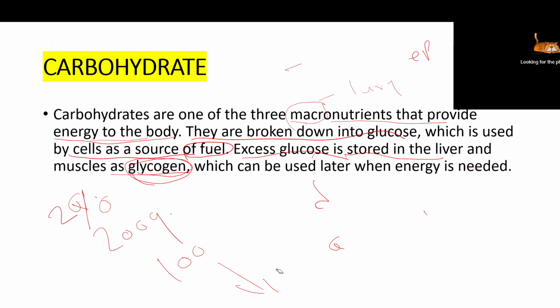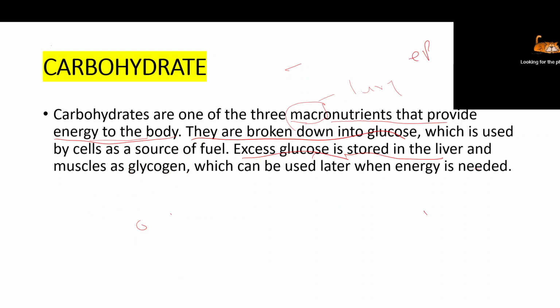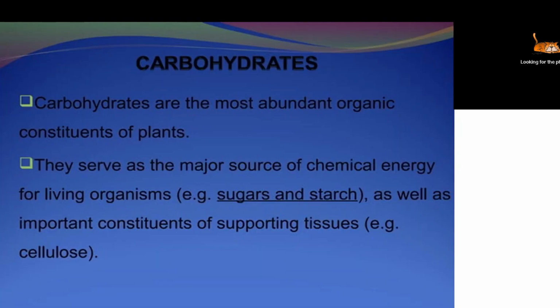So carbohydrate is also an important part, which provides a huge amount of energy to our cell tissues like heart, muscle, and brain. The brain depends more on energy mainly from carbohydrate. So this is about the introduction.